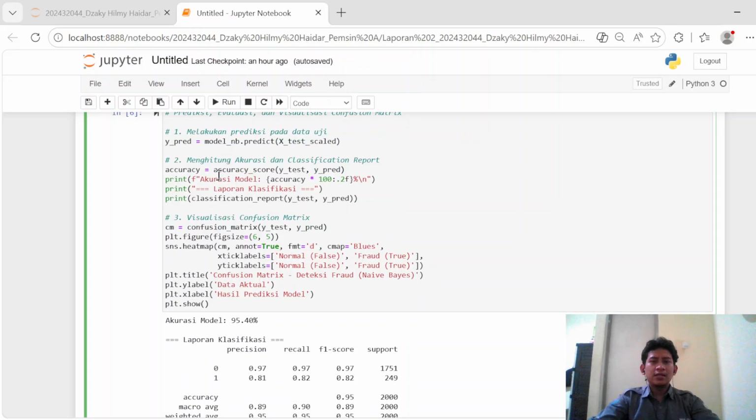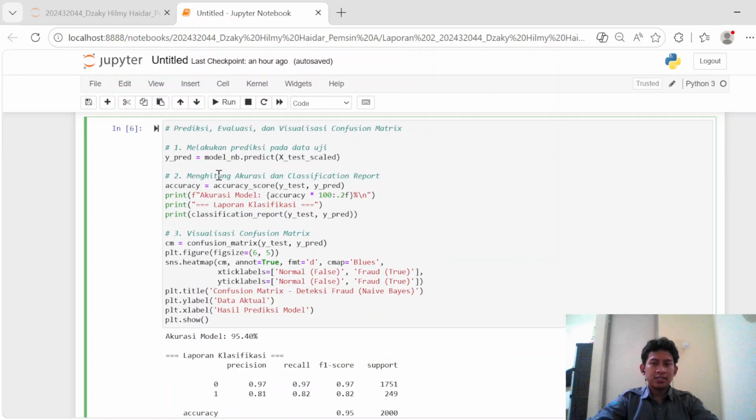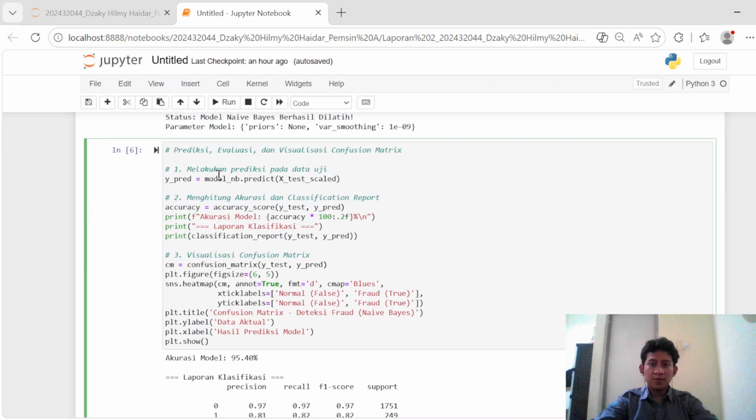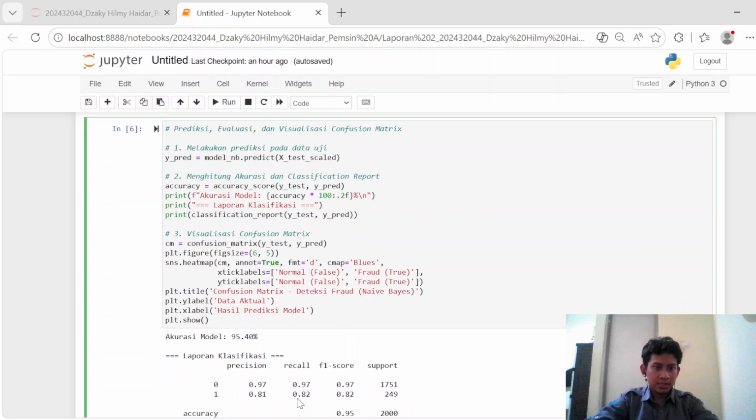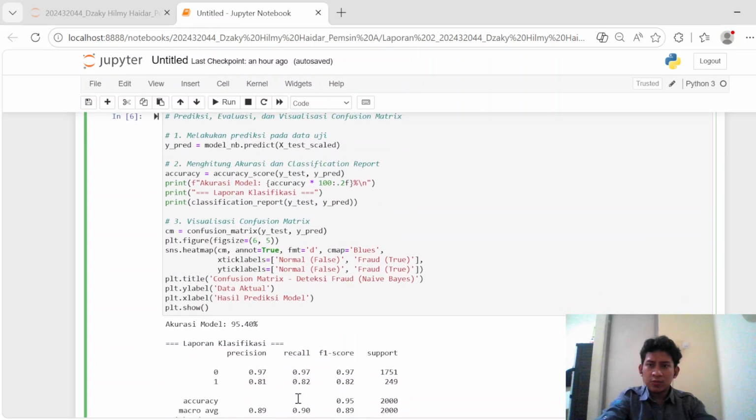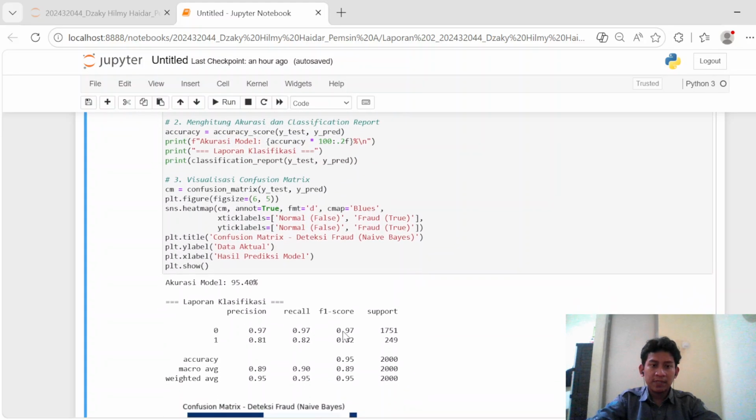When we analyze the generated classification report, the mathematical performance is truly spectacular. The global classification accuracy of the model is 95.4%.